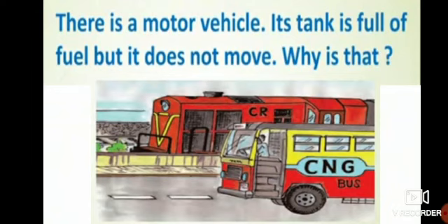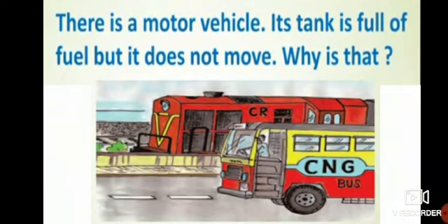Your parents, when you go out, sometimes on the way they fill petrol in the bike, correct? So naturally, when the petrol is full in the bike, your bike will move automatically.